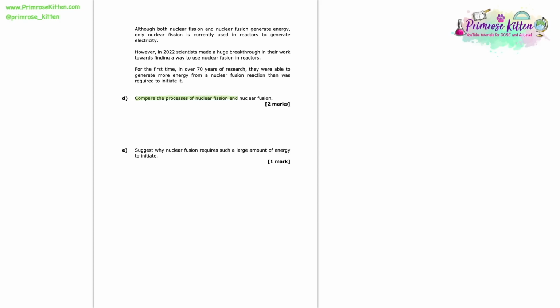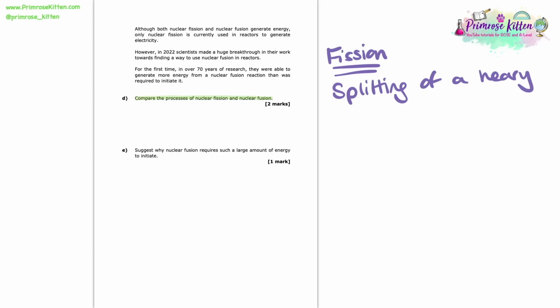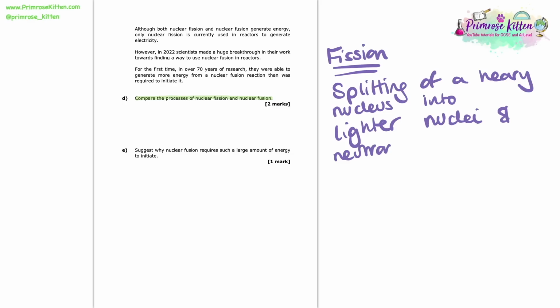Here we're asked to compare the processes of nuclear fission and nuclear fusion. So really here we need to remind ourselves of what is going on with nuclear fission and what is going on with nuclear fusion. So let's get started with fission. Nuclear fission involves the splitting of a heavier nucleus into lighter nuclei and some neutrons. And this is the process currently used in our power stations to generate electricity from nuclear fuel.